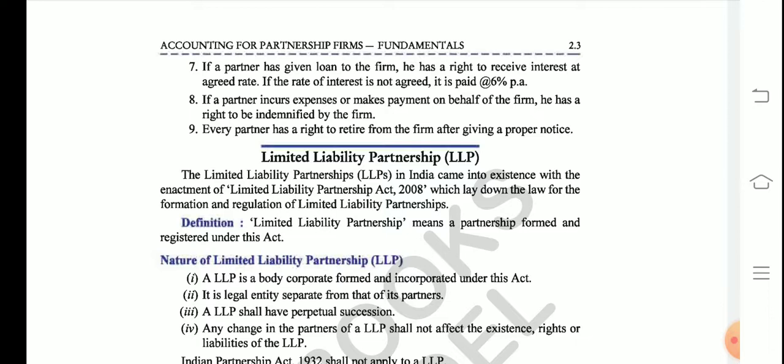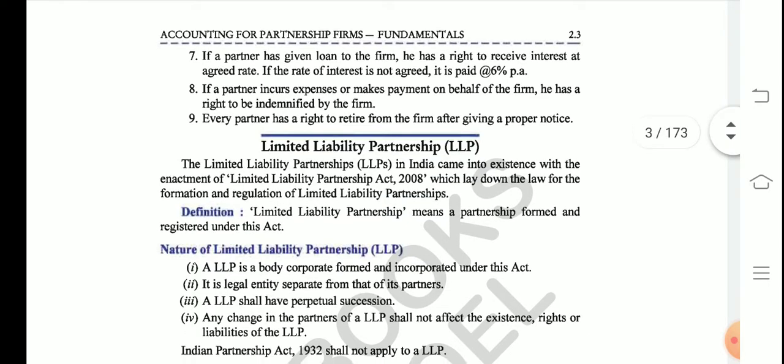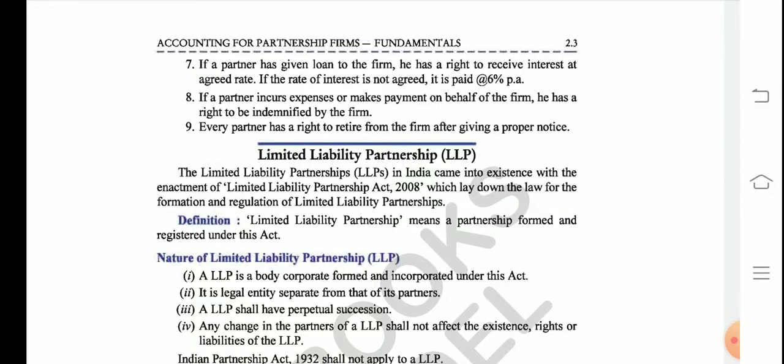One of the partners, maybe partner A, decides that he will give a loan to the firm. Loan to the firm means the firm has the responsibility of paying that loan back to Mr. A along with the interest. In the beginning, what A contributed was capital of the business, but now A wants to give some loan to the business. That loan will be given at some interest rate. The interest rate will be decided in the partnership agreement, and if the agreement is silent about the interest rate, then the interest on the partner's loan is given at 6% per annum.